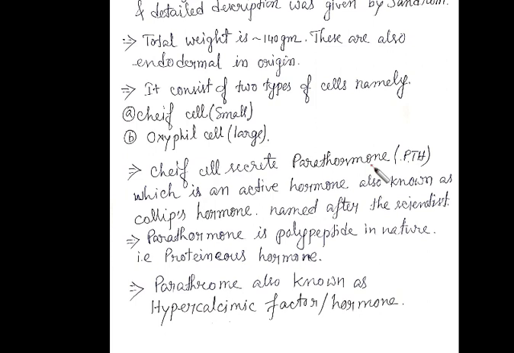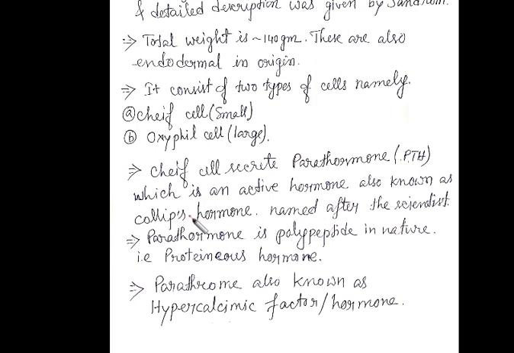And that is synthesized as a prohormone. These parathormones are basically synthesized in the form of prohormones. And this hormone is also known as Collip's hormone.